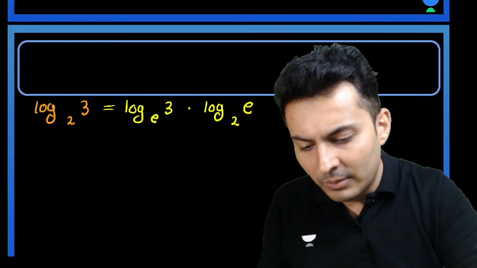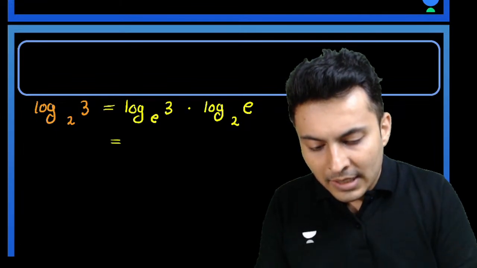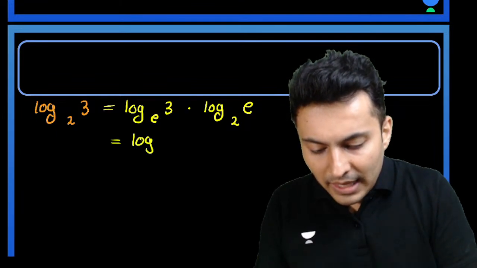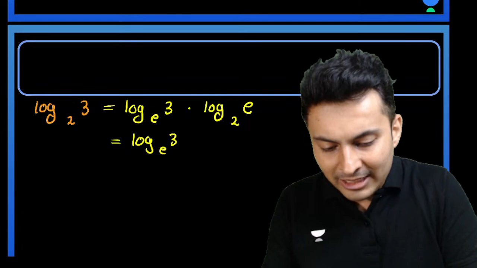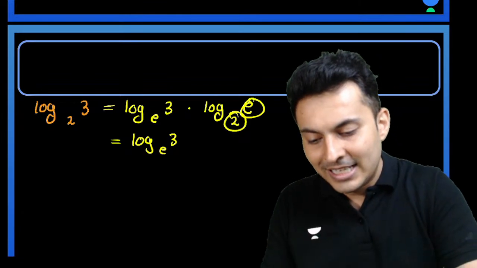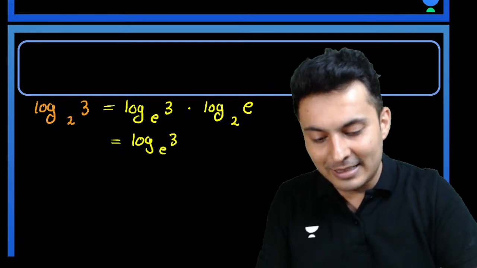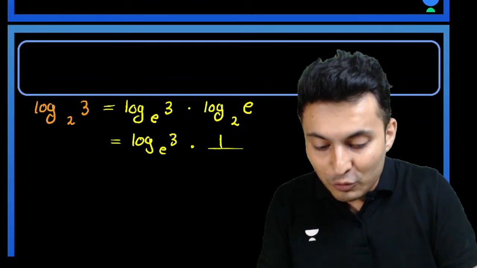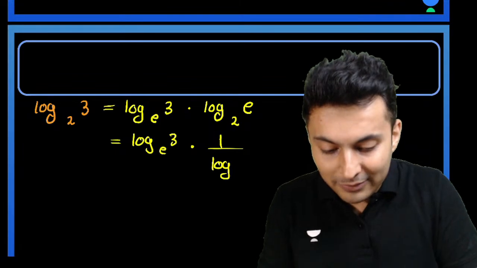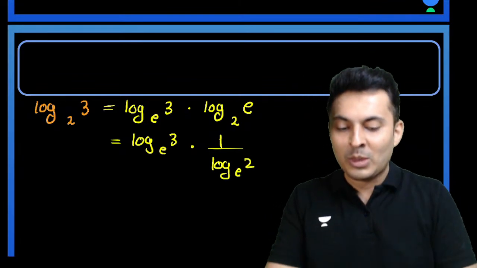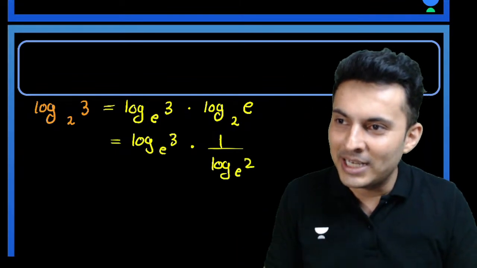And remember one more rule. If you have some number to this base, then you can flip the base. You can flip the base by taking the reciprocal. So actually this is 1 by log of 2 to the base e. You can always do that, my dear students.